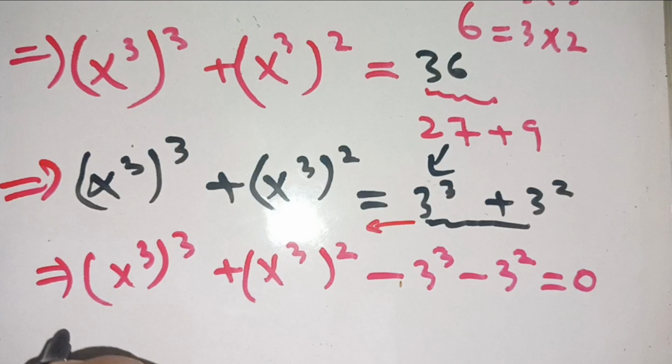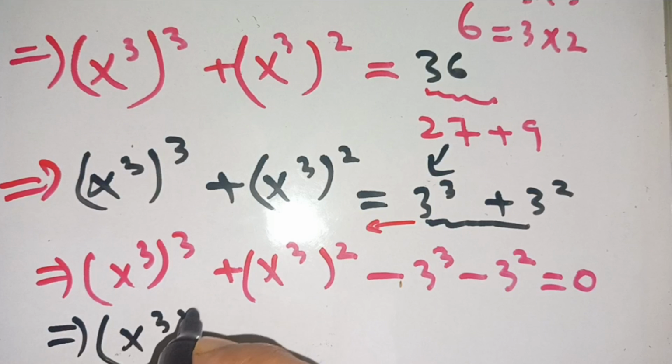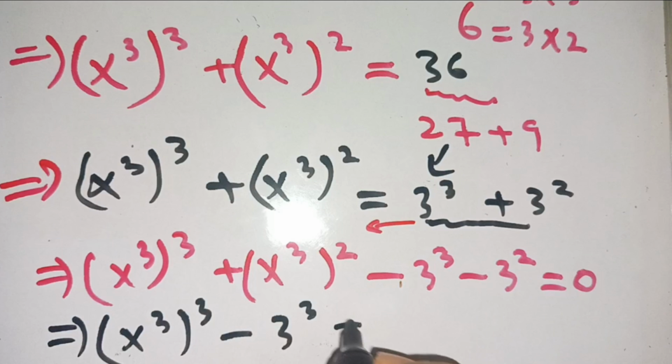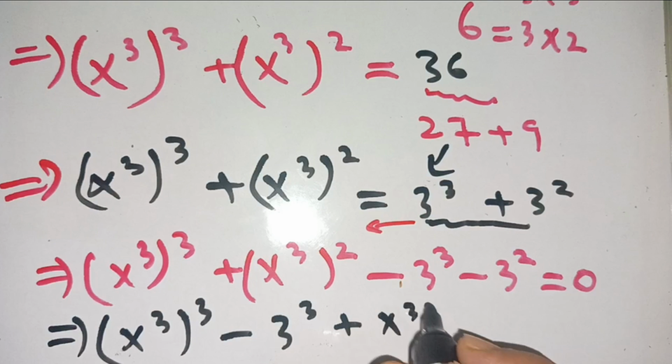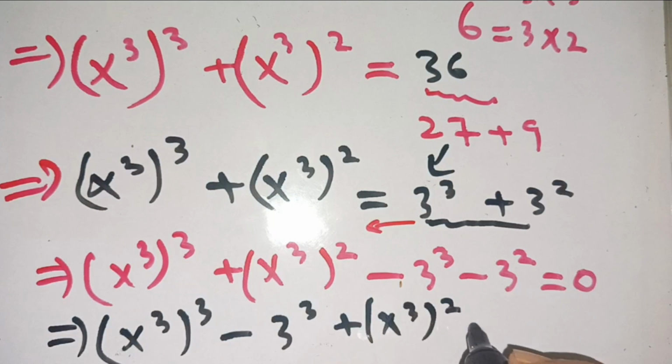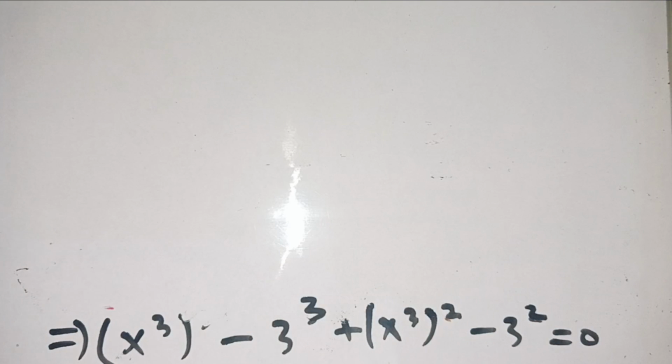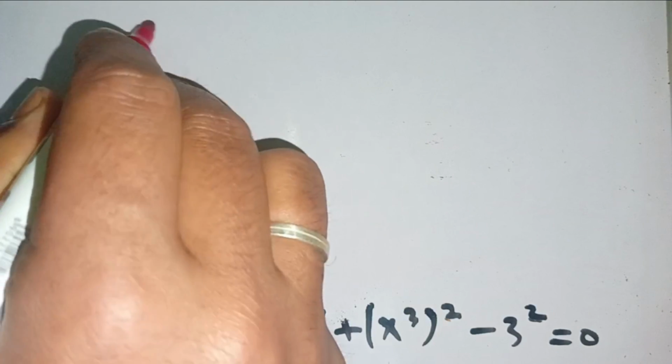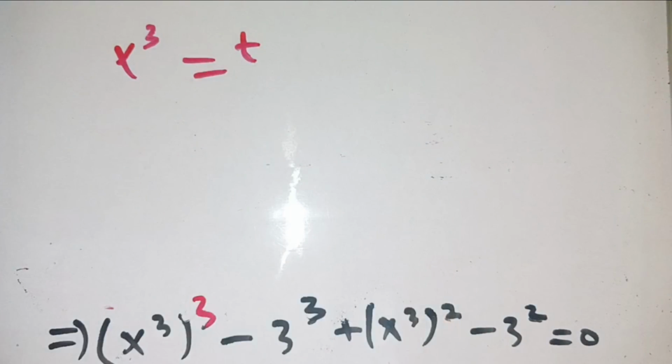Now we can write this as (x^3)^3 - 3^3 + (x^3)^2 - 3^2 = 0. In the next step, suppose that x^3 = t.